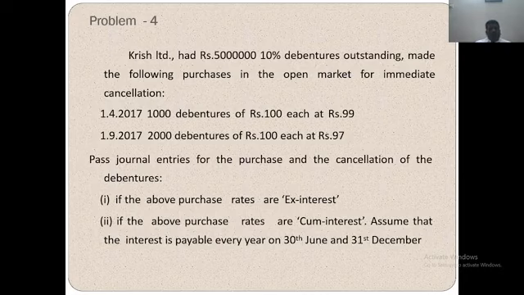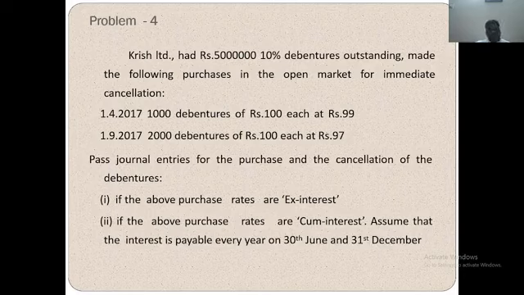Krishna Limited had 50 lakhs 10% debentures outstanding. It made the following purchases in the open market for immediate cancellation. 1/4/2017, 1,000 debentures of rupees 100 each at the rate of rupees 97.9. 1/9/2017, 2,000 debentures of rupees 100 each at the rate of rupees 97. Pass the journal entry for the purchase and the cancellation of the debentures.